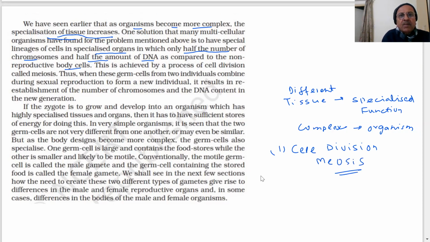Thus, when these germ cells from two individuals combine during sexual reproduction to form a new individual, it results in re-establishment of the number of chromosomes and the DNA content in the new generation. So in the new generation, what is happening? When this reproduction takes place, re-establishment will take place.